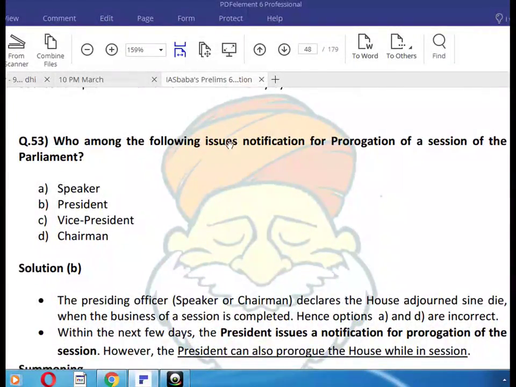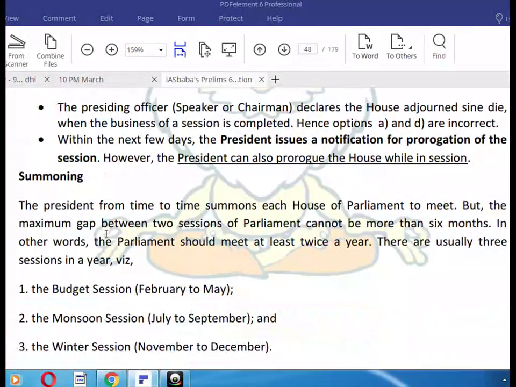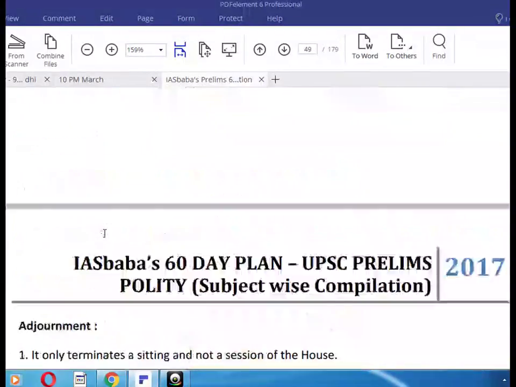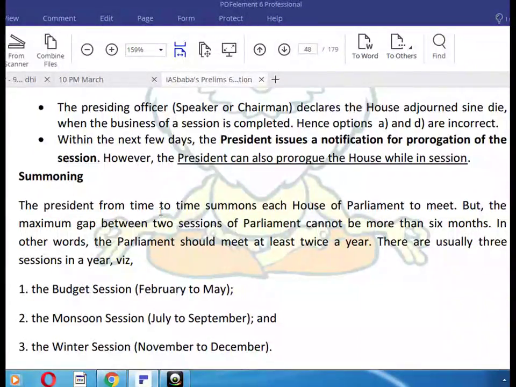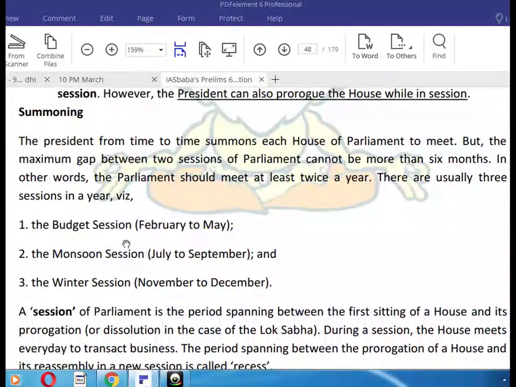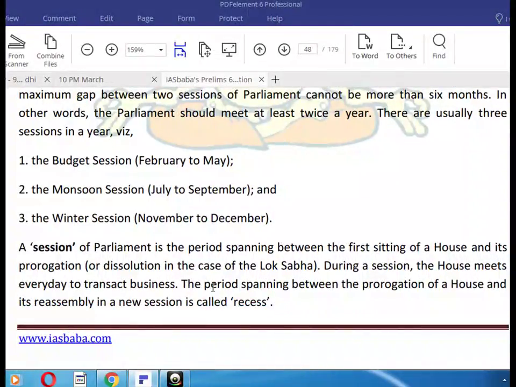Which among the following issues the notification of prorogation of a session of the Parliament? Okay, the President. Here you can see the President from time to time summons each House of Parliament to meet, but the maximum gap between the two sessions of Parliament cannot be more than 6 months. So in other words, Parliament should meet at least twice a year. There are usually 3 sessions in a year: the budget session, February to May; the monsoon session, July to September; and the winter session, November to December.